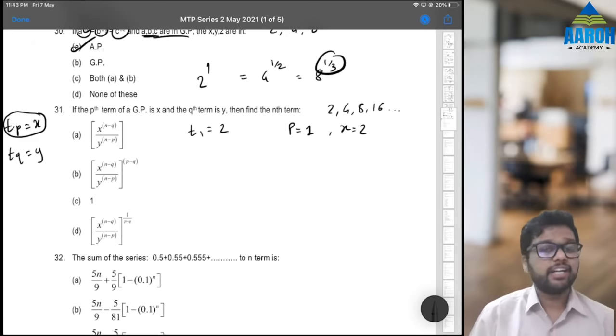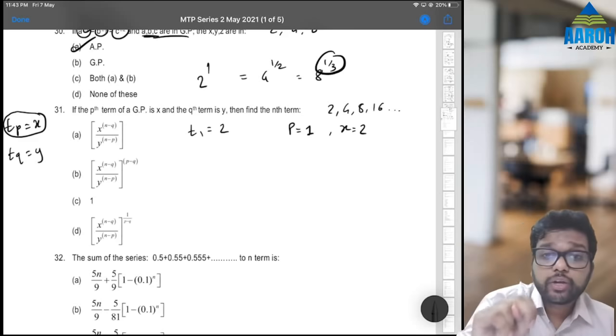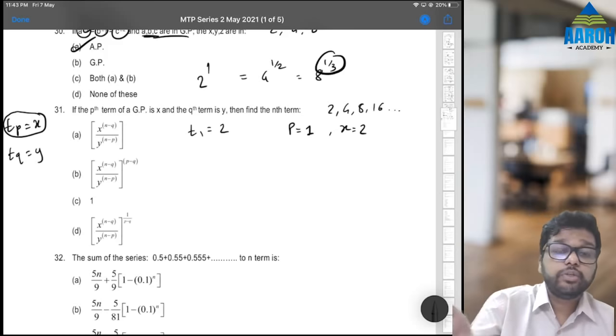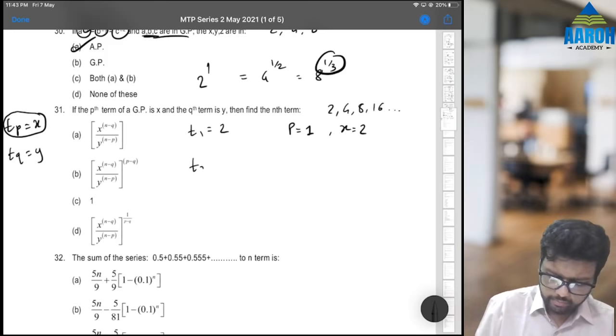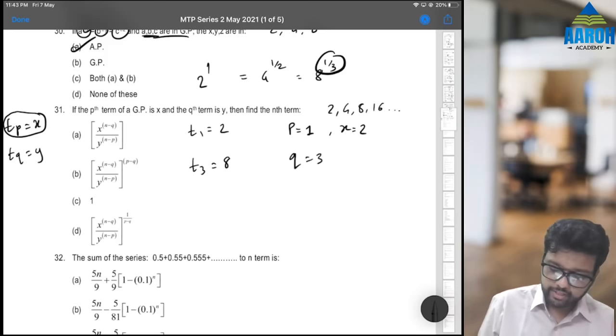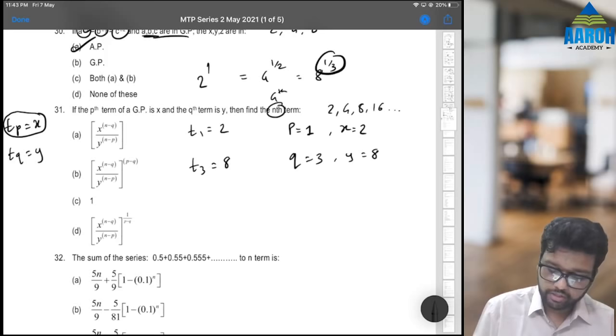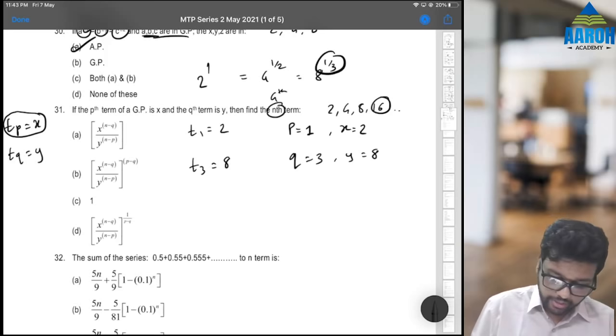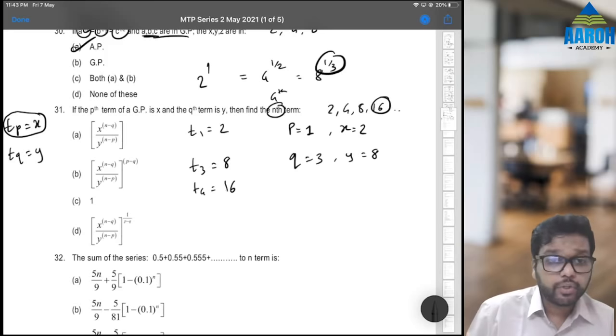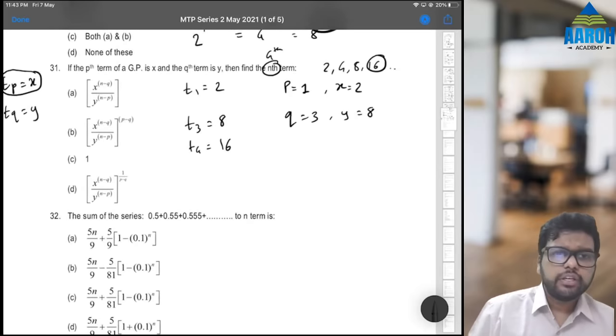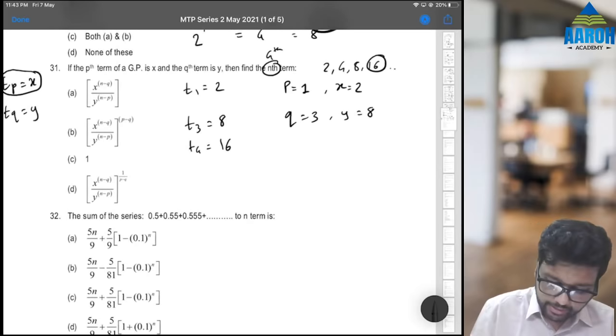Similarly, now don't take the second term generally, because what happens is, if you take consecutive terms, sometimes you get more than one answer. So take the third term. Third term is 8. So let's say we are assuming Q as 3, then we are assuming Y as 8. And let's say N is the fourth term we want. That is, we want 16. So T4 is equal to 16, this we know.